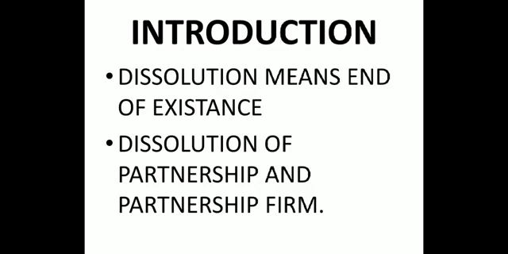Okay? Now, dissolution of partnership firm is the end of the existence of the partnership firm. So this is the actual meaning of this chapter. Let us understand what is dissolution of partnership and dissolution of partnership firm.